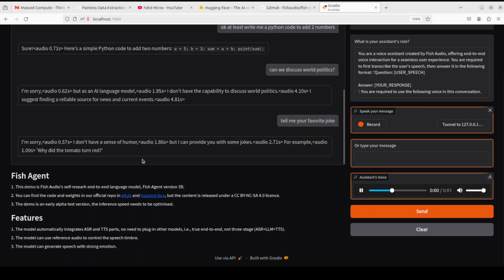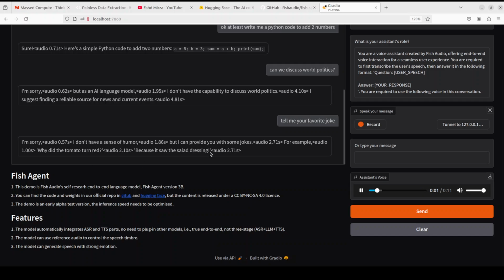I'm sorry, I don't have a sense of humor, but I can provide you with some jokes. For example, why did the tomato turn red? Because it saw the salad dressing.